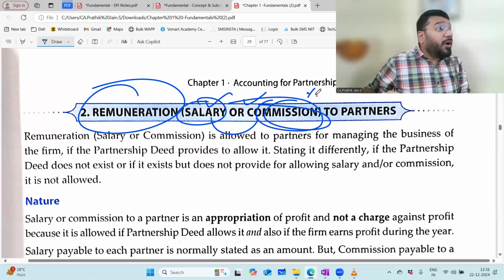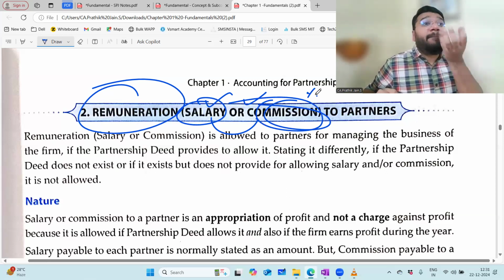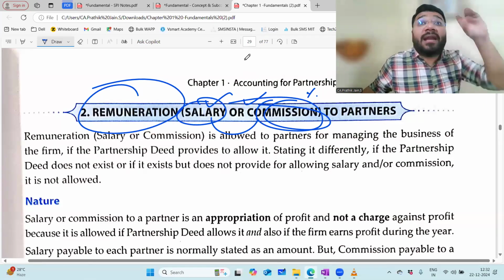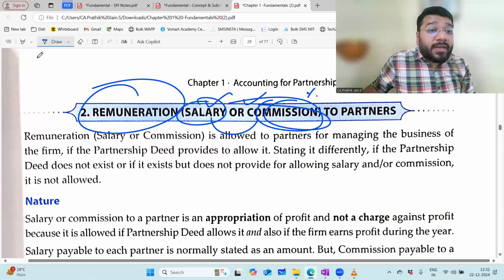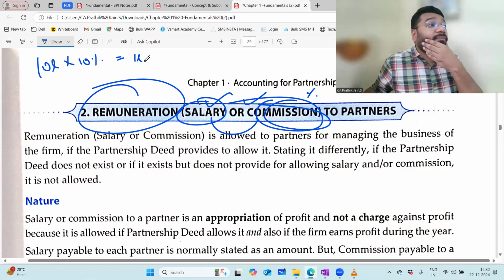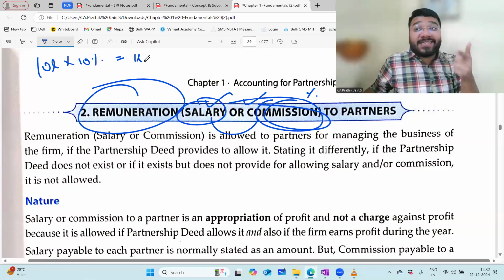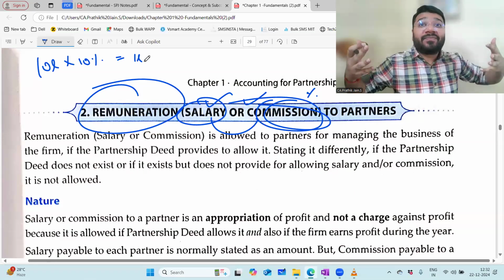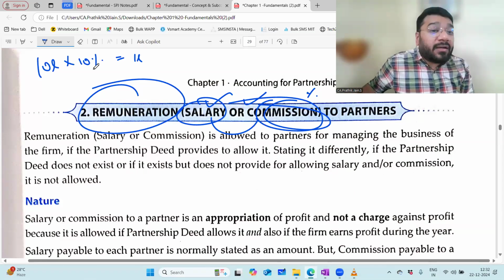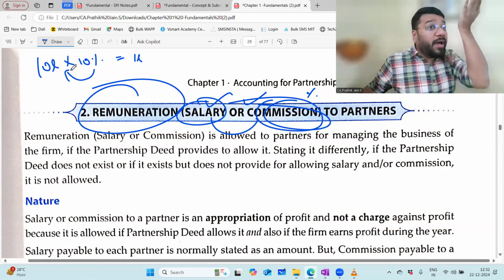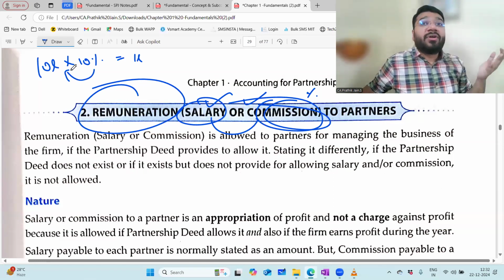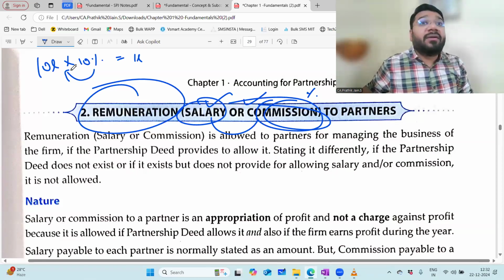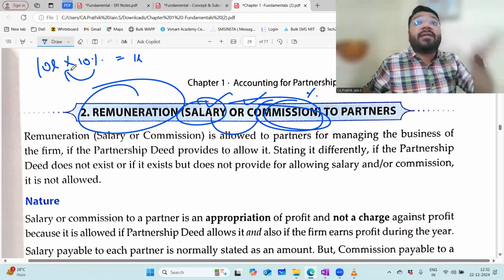Why? Because we're trying to attract the partner to do more hard work. What will we say? Whatever is the turnover of the business, I'll give you 10% of that as commission. So if my turnover is 10 lakh, what is 10% of 10 lakh? 1 lakh. He'll get 1 lakh commission. And now he knows that if the turnover increases, my commission also will increase. So naturally, what will he try to do? Improve the performance of the business. So we're trying to link the commission to the turnover. More turnover, more commission. So all the 7 days in a week, you will sit and work hard, thinking of ways and means to do the business to increase the turnover.